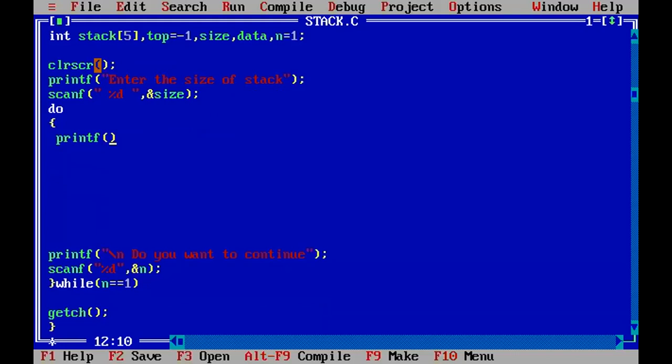Now first we'll display the message. So what message will display? How many operations you want to perform. So first operation काय perform करणार आहे push. Which operation you want to perform? Push.